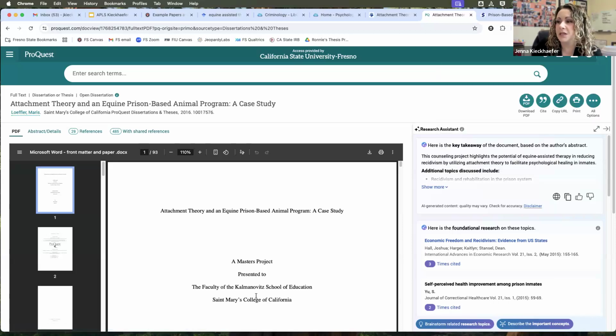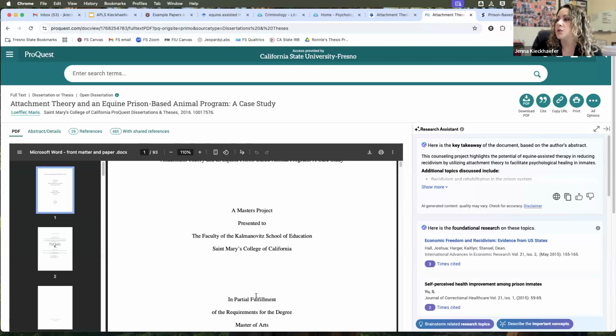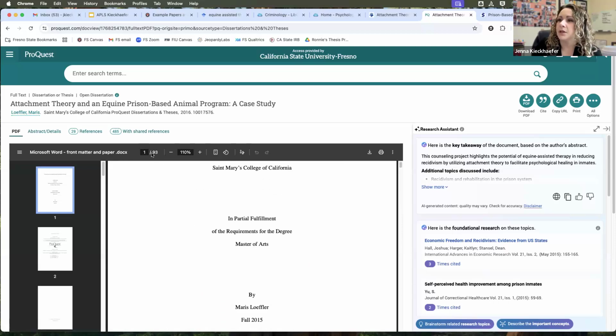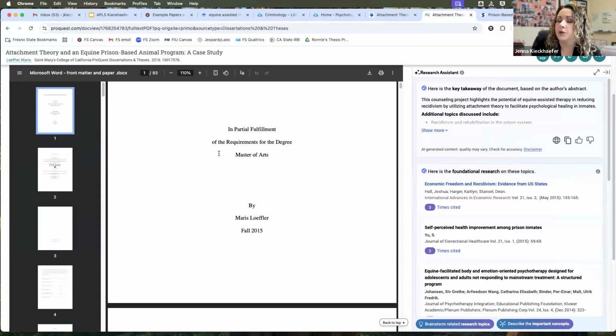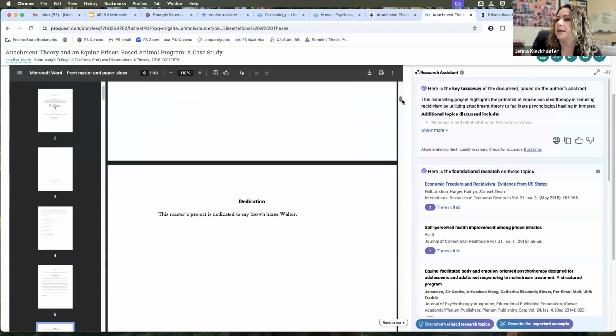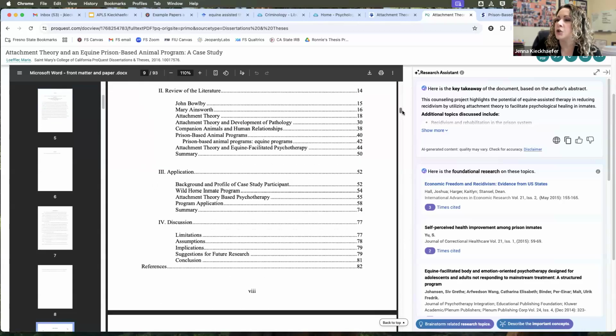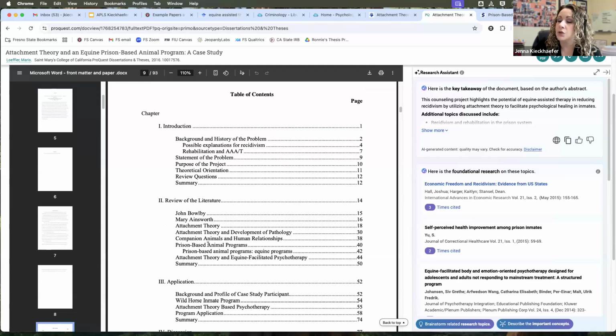This one is 2016, so it's almost 10 years old, but still really good. This is 93 pages. Again, I said it's longer. It is a different format. It's more like what your paper looks like. So that's part of it, but it's going to have a much larger literature review and introduction.